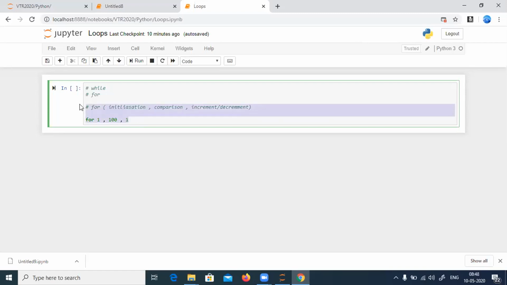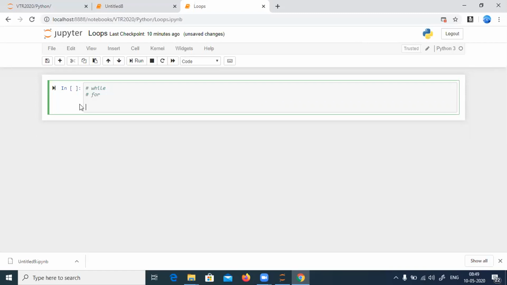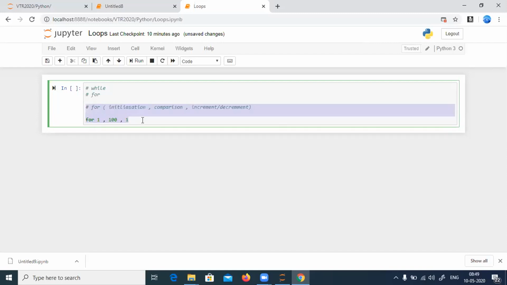Now I'll teach you one function which is called the range function. The range function is actually similar to this initialization, comparison, increment. I say range, open the bracket, then start from 1, end at 100, every time go by 1.